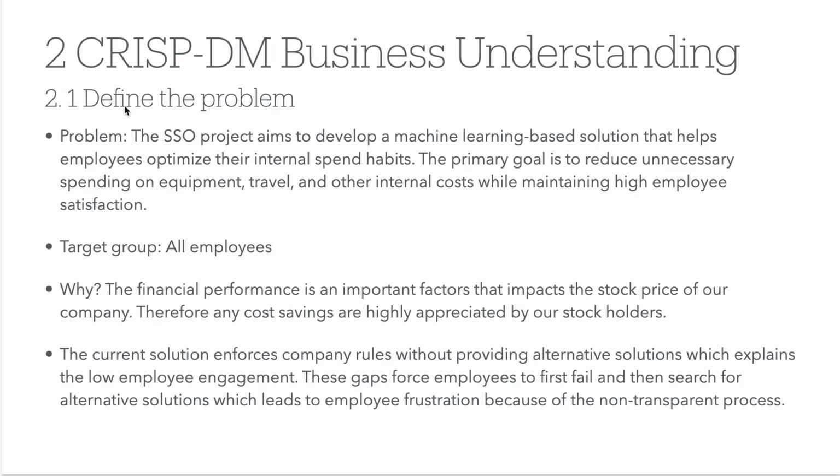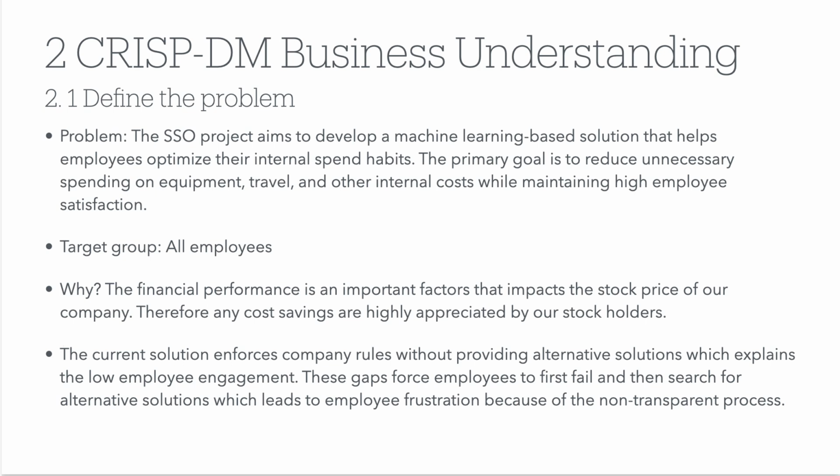So, as explained before, we plan to develop a machine learning solution to optimize the spending. The primary goal is to reduce unnecessary spending on equipment or excessive spending on equipment, travel, or other internal costs while maintaining high employee satisfaction. So all this machine learning solution will therefore affect all employees.